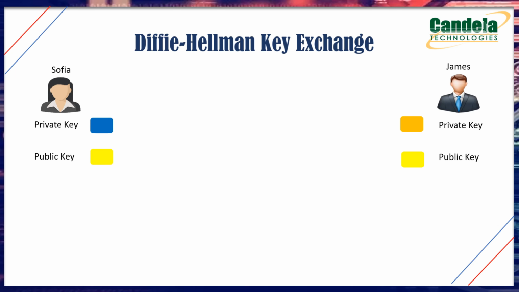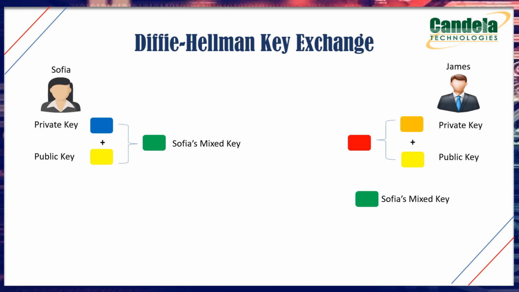Now both users should mix the common public color with their private color. Here, Sophia is mixing her private color with the public color. Then she is going to get a new, mixed color. So here, green is the new mixed color of Sophia. Now she has to send this mixed color to James. Similarly, James has to mix his private color with the public color. Then he is going to get a new mixed color. Now he has to send that to Sophia.